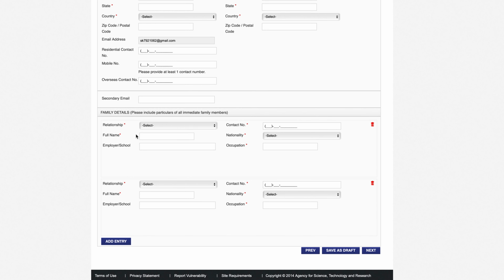Next is family details. In family details, please include particulars of all immediate family members. So from here, first select your father: full name, employment, contact number, nationality, occupation. Then second, your mother: full name, employment, contact number, nationality, occupation. By clicking here you can delete the portion, and by clicking here add entry you can give the information of some other family members. Then after filling this, just click here next.